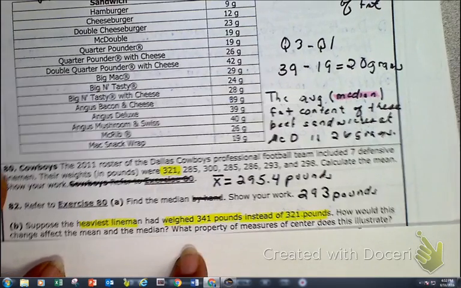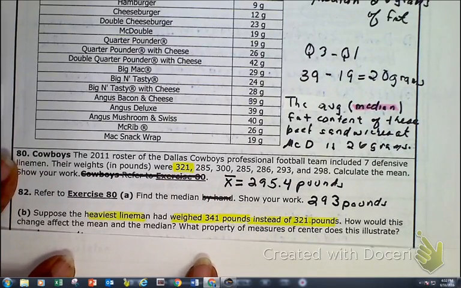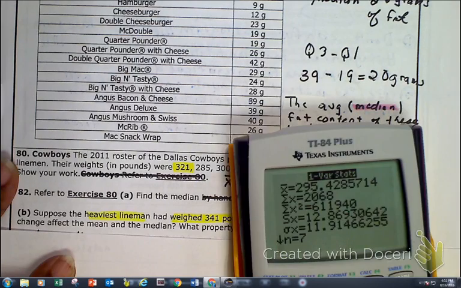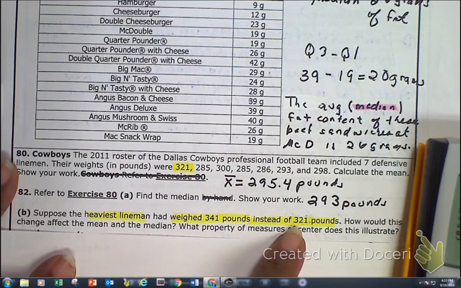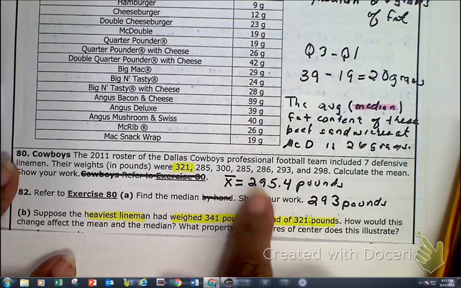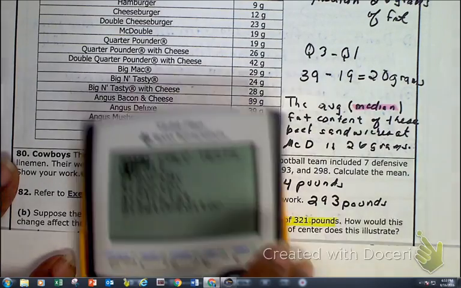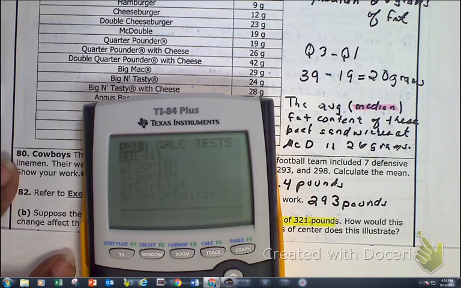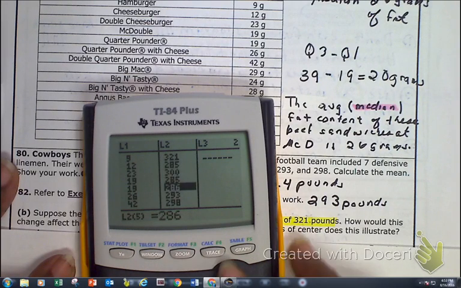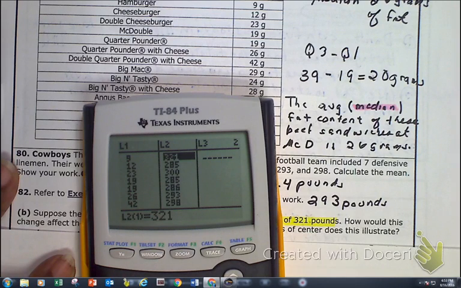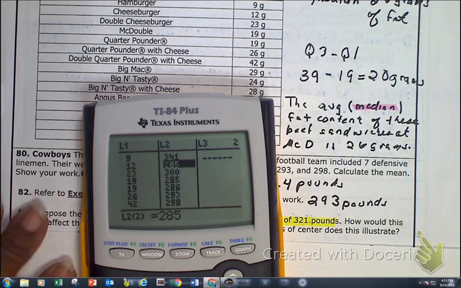Okay, so as I look at this particular problem, somebody made a faux pas, meaning somebody screwed up. So here, they said that they should have put 341 instead of 321. Now you see what your averages were and what your median was also. But now I'm going to go in. I've got it in my L2. It does not matter where you have it. And the 321, I'm going to change to 341 and press enter. Now I want you to tell me what my new mean is and what my new median is. Go for it.